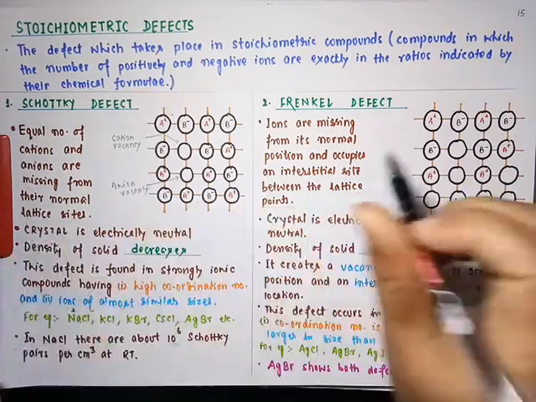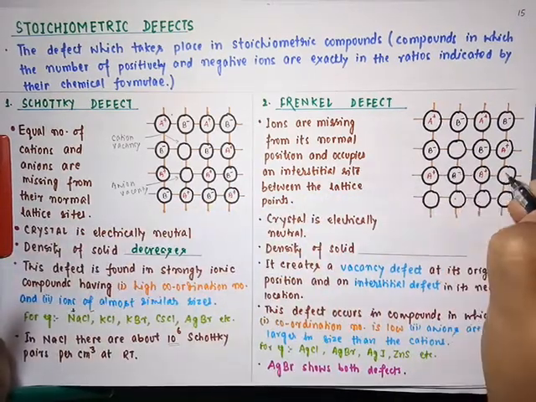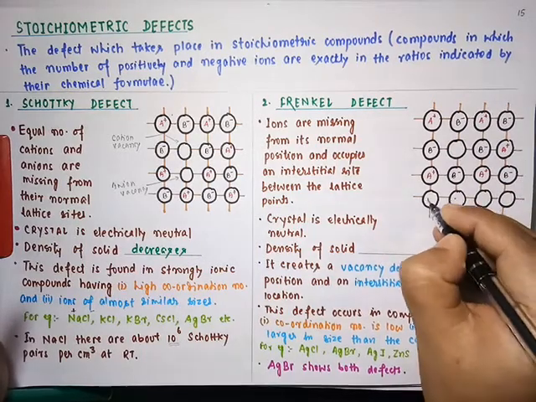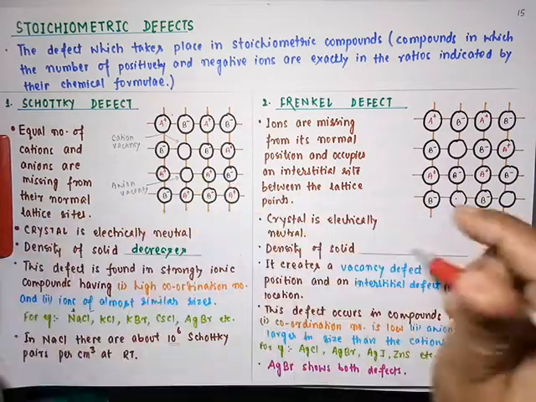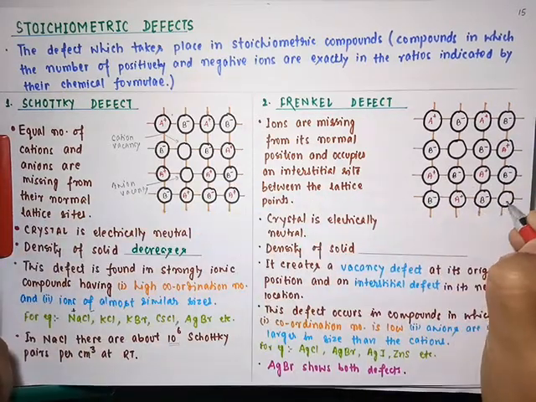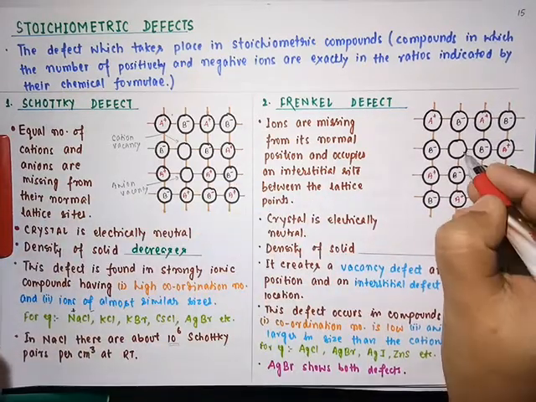Let me write first here B minus, this is B minus, here it will be B minus, so this is A plus and A plus. Now student, just check this out.